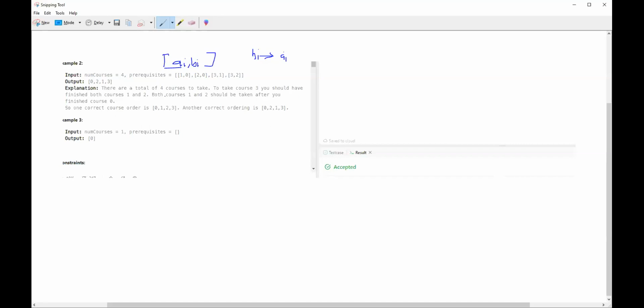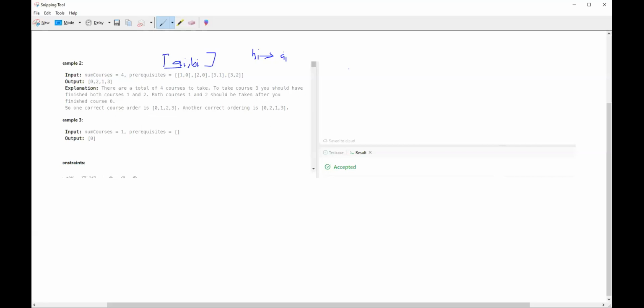So how are we going to approach this question? Well, as I did in the previous question, and I'll do it again here, we're going to use an algorithm like topological sorting to solve it. So how are we going to use topological sorting? Well, for every element that's being pointed to, we'll have a value called an in degree. Say bi is pointing to ai, ai will have an in degree of one. bi will have an in degree of zero if no one is pointing to bi.